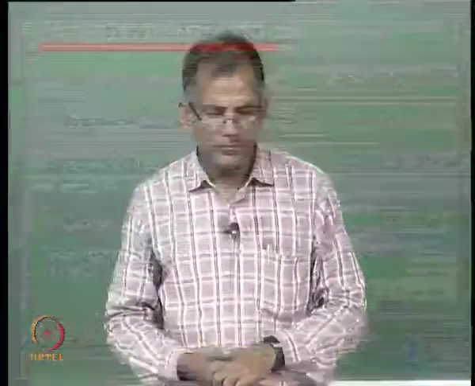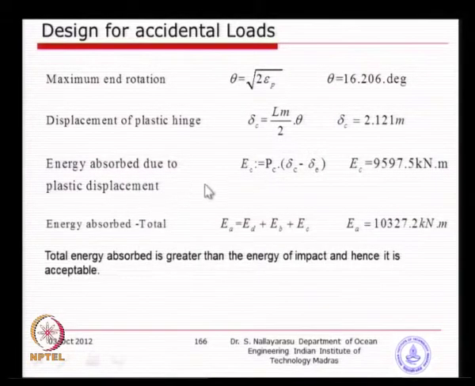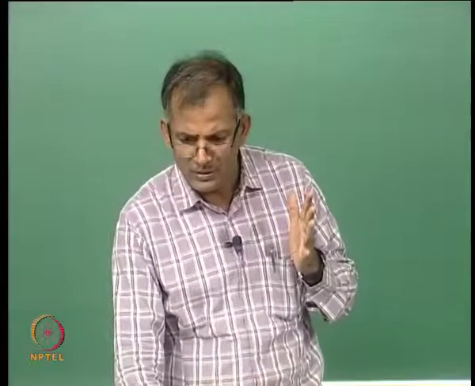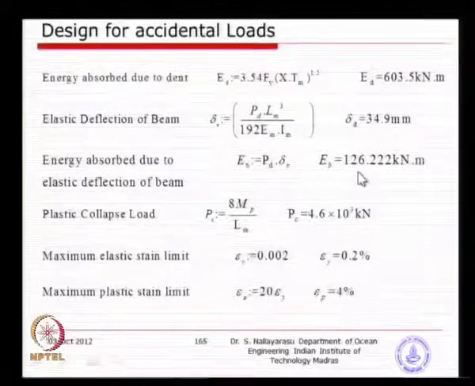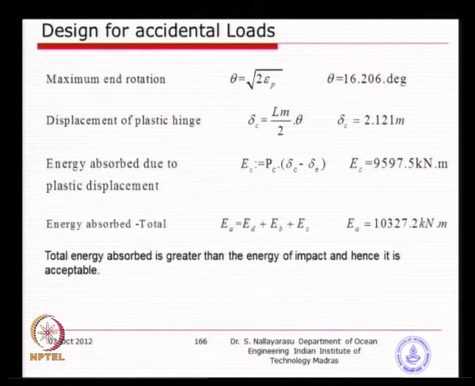So, you can see here it is going so much, and then the energy absorbed due to plastic displacement, which is basically the plastic collapse load multiplied by the displacement, is 9,000. So, you can see the larger energy is being absorbed. Basically, the energy absorption due to dent is very small, about 600, and the elastic is about 126, very small. But if you look at the plastic deformation at the time, that means this protector is going to be sacrificial, it is going to fail. That means after one impact, the next time you have to go and replace.